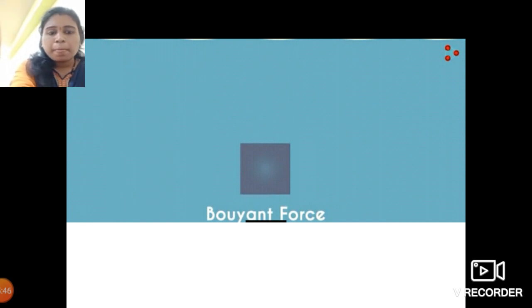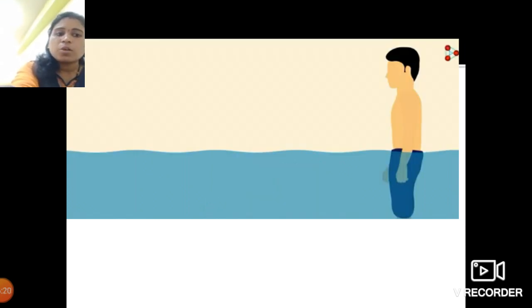So students, it is really difficult to understand how that upward force is exerted by the fluid, but you just have to remember that whenever any object goes down deeply into the fluid, the pressure at that depth increases, and the fluid also exerts more pressure there. So this is the basic principle of the buoyant force. Got it?